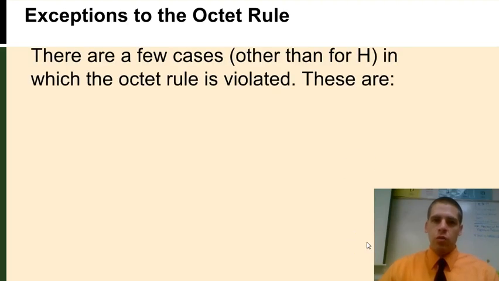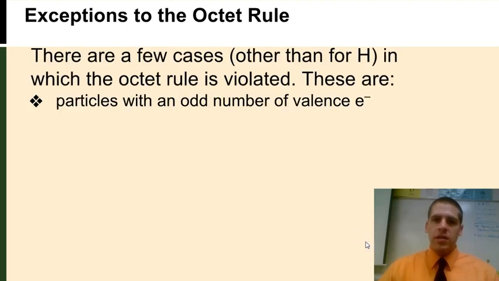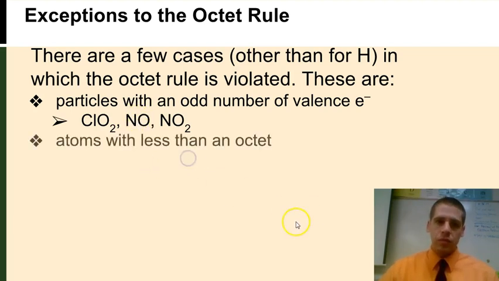All right, there's a few cases where the octet rule is violated. These situations are when particles have an odd number of valence electrons. There's a couple examples. This one's probably the easiest to total up. Oxygen has 6, nitrogen has 5, so that's 11. It's impossible to have an octet if you only have 11 electrons because you have one that's not paired. So that's going to be an exception to the octet rule.